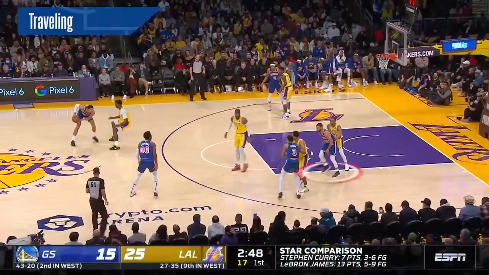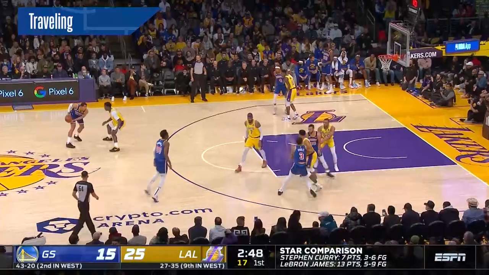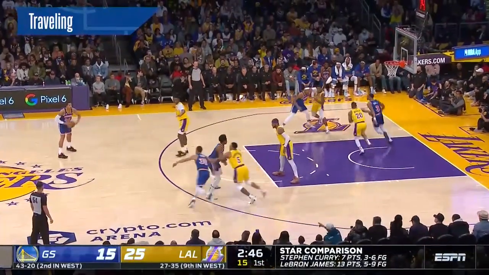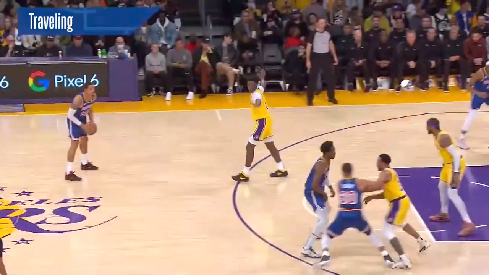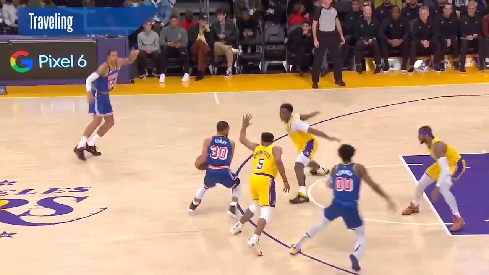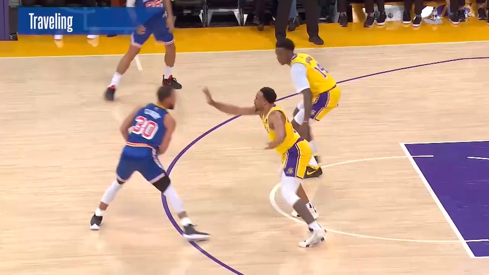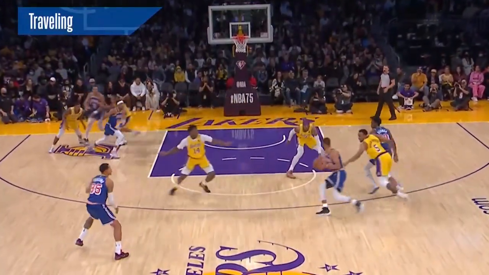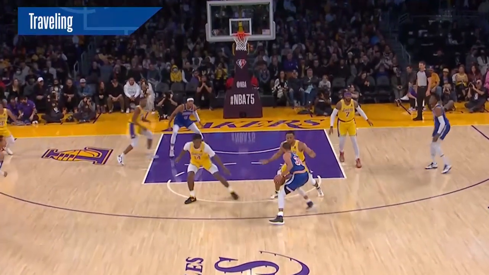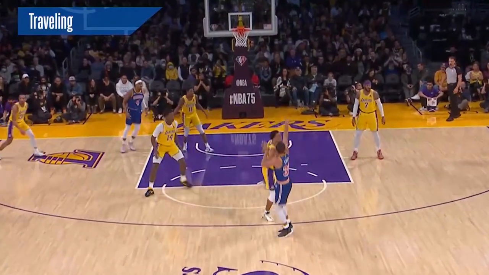This next play will show an example of an offensive player taking too many steps after receiving the pass and gathering the ball. The offensive player, Steph Curry, gathers the ball and then commits a violation by taking several steps before then releasing the ball on his shot attempt. Remember, players are only allowed 2 steps after receiving a pass.